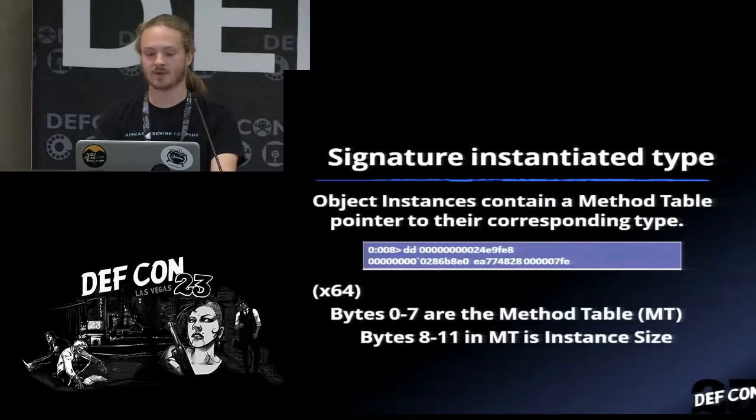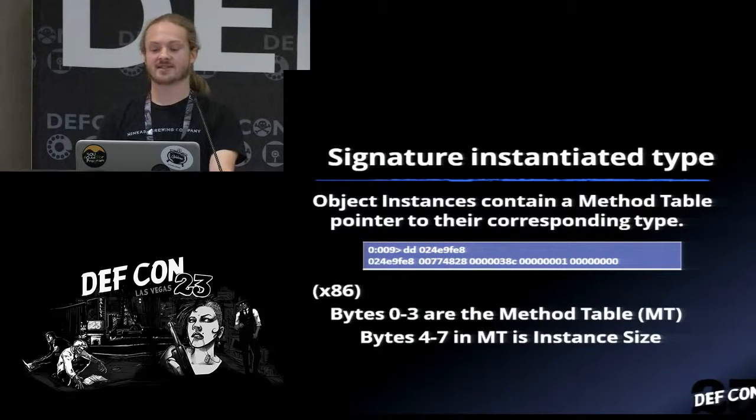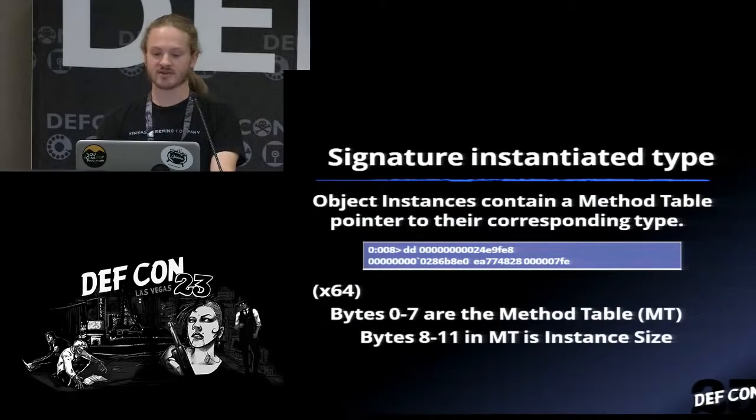that instantiated type. So object instances, like I said, contain a method table pointer back to the corresponding type that instantiated them. And in 32-bit, this is bytes 0 through 3, so we're just going to grab that. And we're also going to grab the instance size of this object. This is going to allow us, when we're going down the managed heap, to not need a brute forcing approach by jumping 4 or 8 bytes. We can just start jumping the size of each object until we reach the bottom to save some time. And then there's a subtle difference in 64-bit, primarily just the size of a pointer, but that's all taken care of as well.